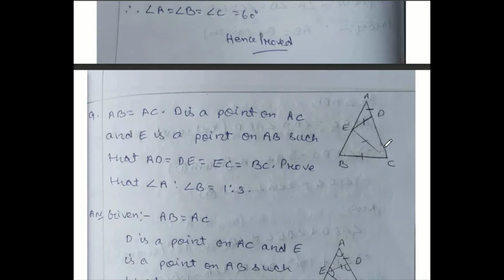Diagram already given in the question, and these are all your given materials. Question already written here. This is the complete question. Now your given material AB, AC both are equal. D is a point on AC, E is a point on AB. They gave us AD, DE, EC, BC all are equal. Then prove that angle A is to B equals to 1:3.